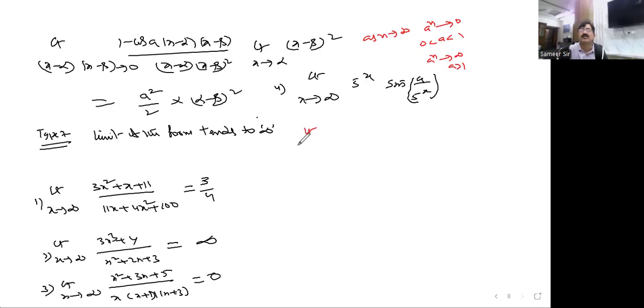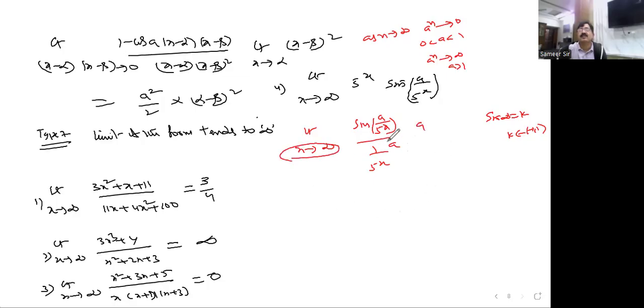So limit x tends to infinity, something to the power of x, this is all infinity. Remember, sine infinity is something k, where k belongs to minus 1 to 1. It's a finite value, not an infinite value. So what exactly happened over here? Let me write sine a by 5 to the power of x, and I multiply and divide with a.